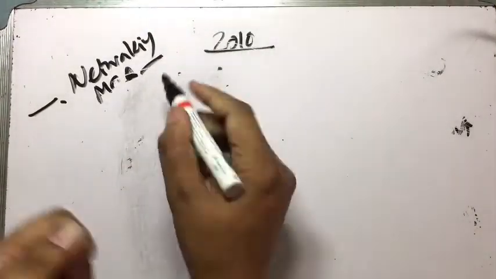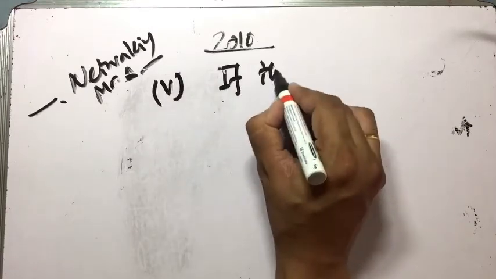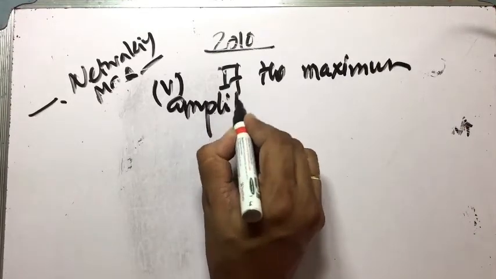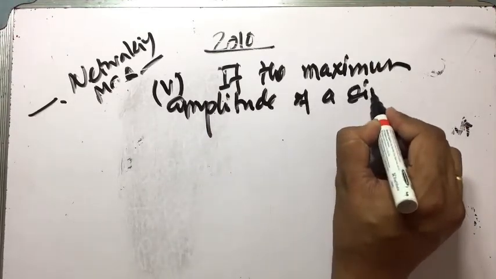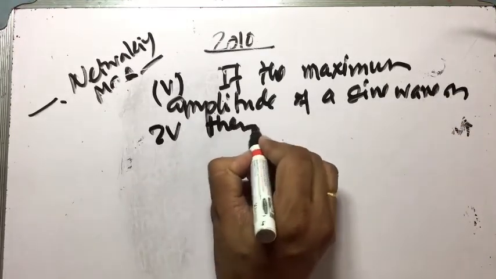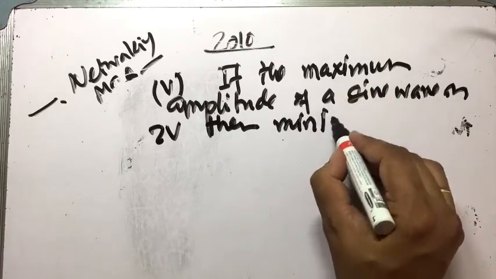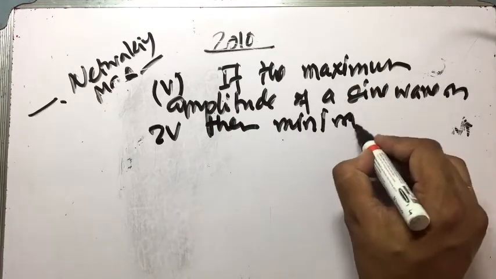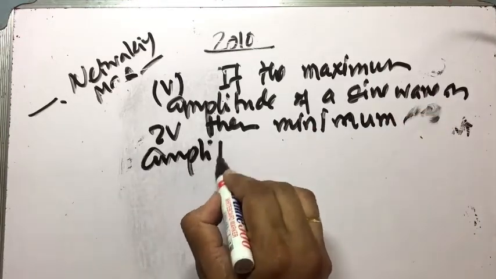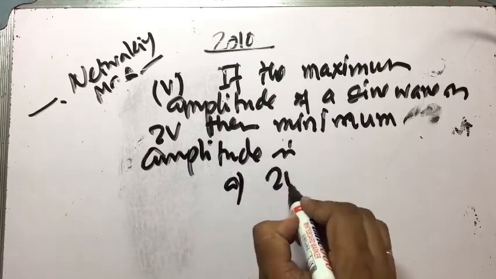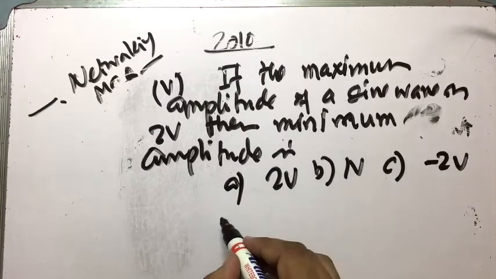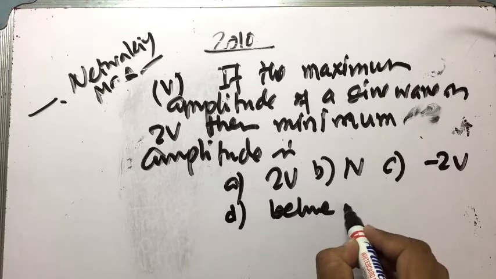Next, question number 5. If the maximum amplitude of a sine wave is 2V, then the minimum amplitude is: option A 2V, option B 1V, option C minus 2V, option D between 2V and minus 2V.